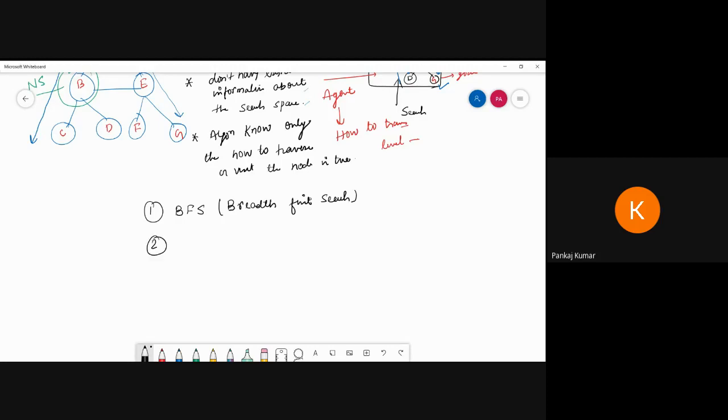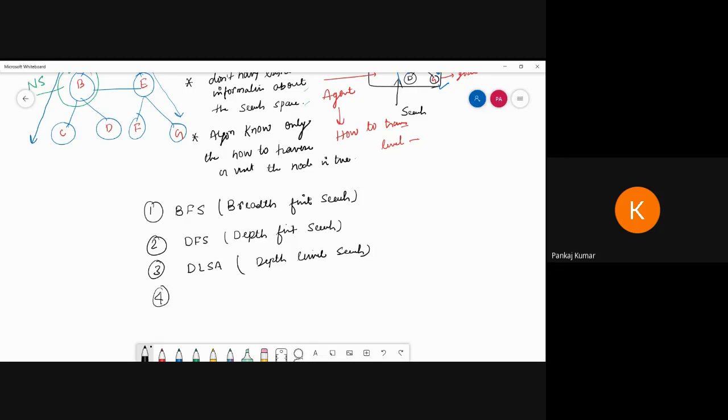Then here we add a new one, DL, depth limit search algorithm. So we write depth limit search.